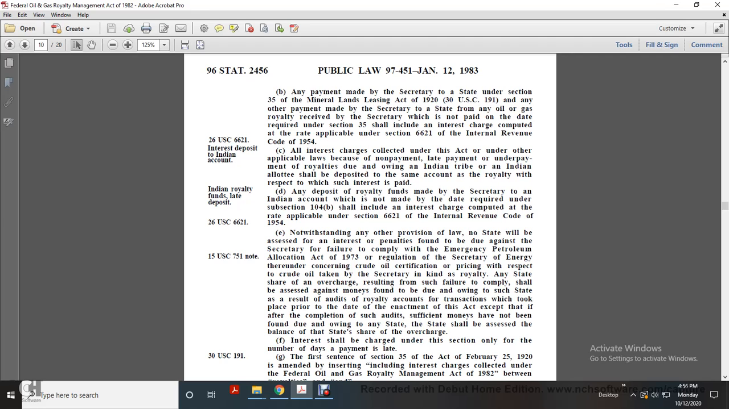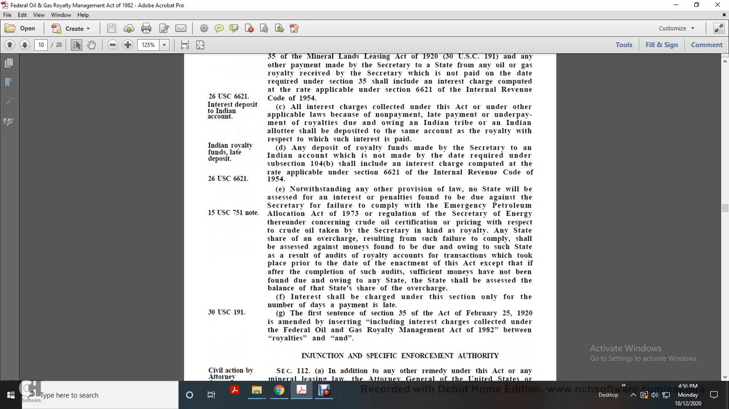And that was Title 26 U.S. Code 6621, and Title 15 U.S. Code 751. Now Title 30 U.S. Code 191. General: the first sentence of Section 35 of the Act of February 25th, 1920 is amended by inserting, including interest charges collected under the Federal Oil and Gas Royalty Management Act of 1982, between the royalties and.